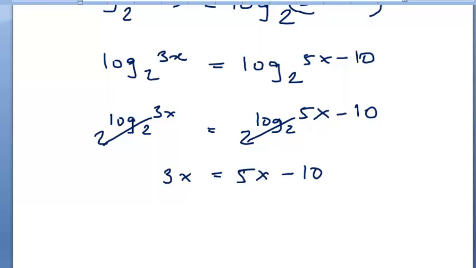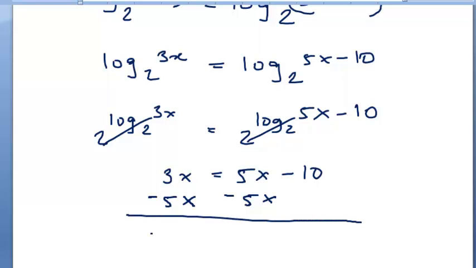So what we can do is just subtract 5x on both sides, giving us minus 2x is equal to minus 10. Divide both sides by -1. So this would be 2x is equal to 10, which we know x is equal to 5.